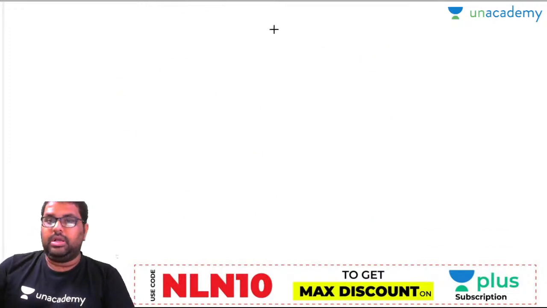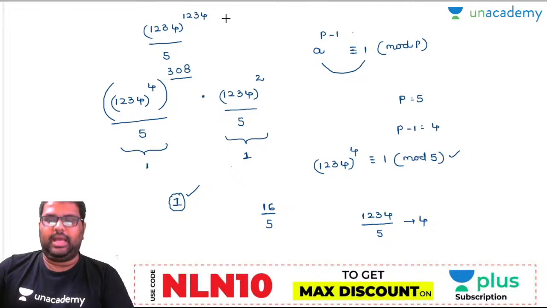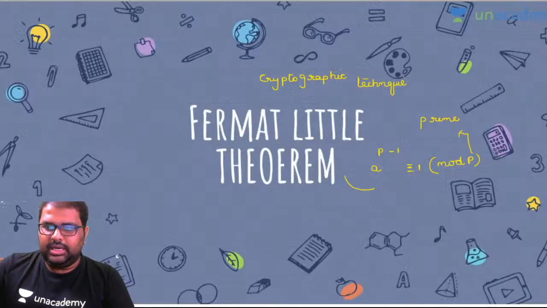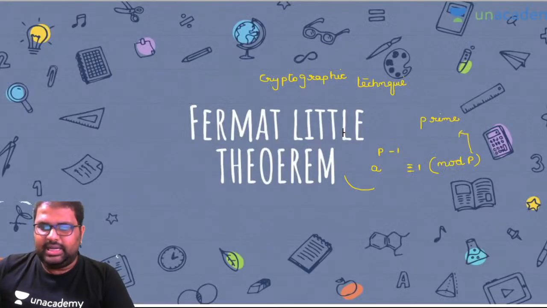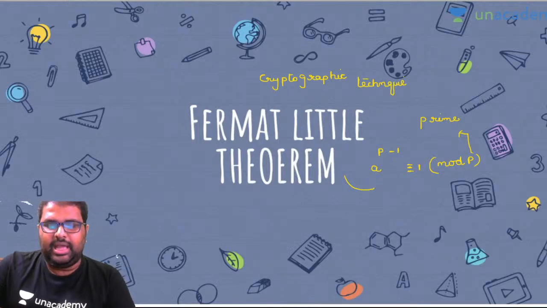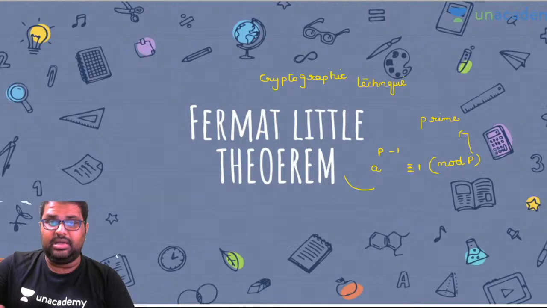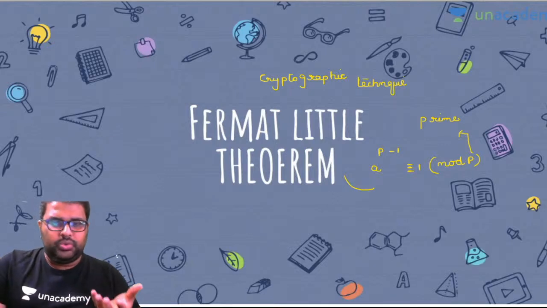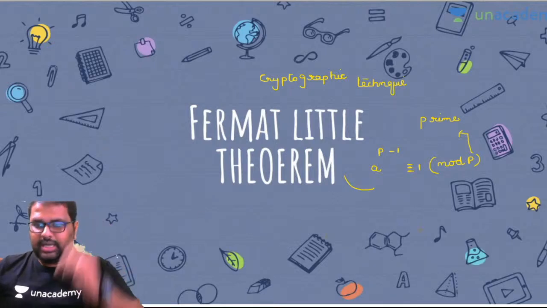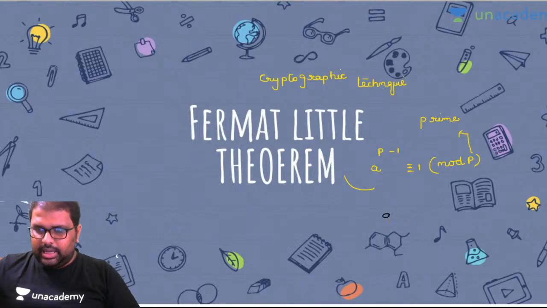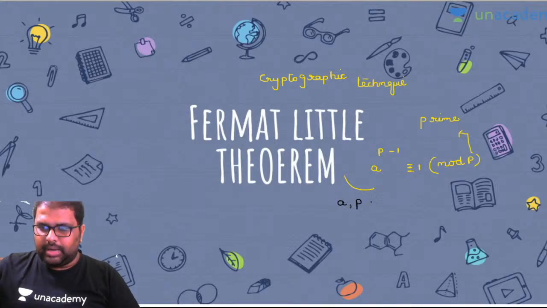Yes, let's see one. There is one more rule. Look, if a to the power of p minus 1 by p is exactly divisible, then there is no need to use the rule. Am I right or wrong? So the condition is that a comma p must be co-primes.